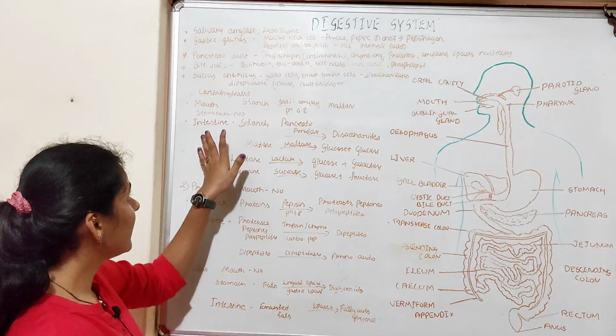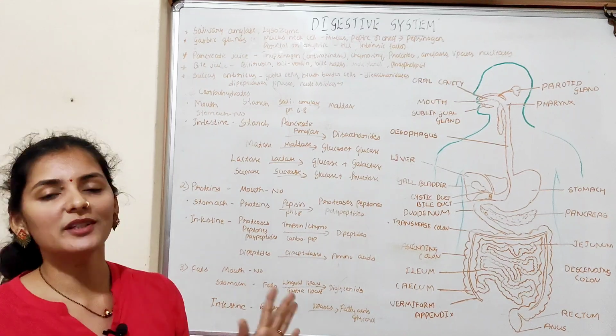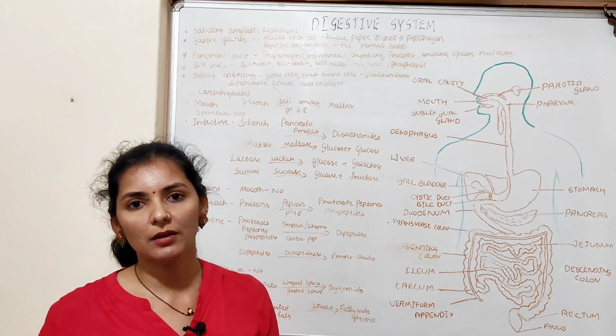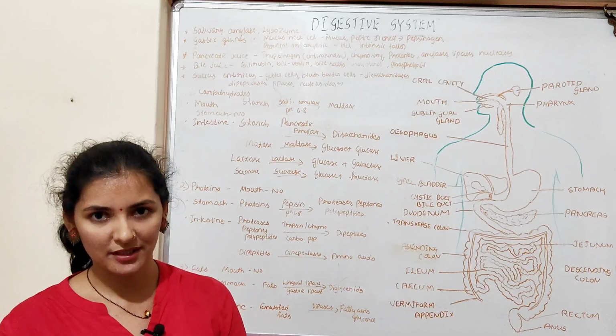If we talk about the digestion of carbohydrate, there is no digestion of carbohydrate in the stomach because of the acidic condition of the stomach. There is no digestion of carbohydrate in the stomach.